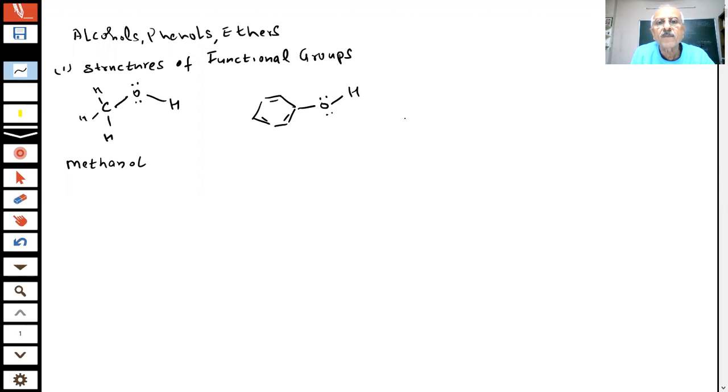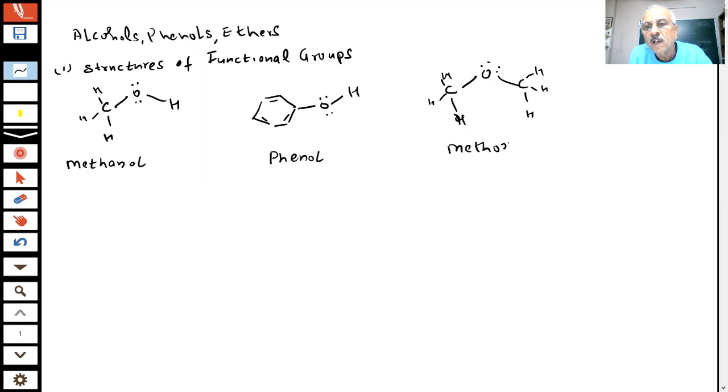And the third one, which I have with me, is ether. If I write ether, how will it look? This is my ether. There are again two lone pairs of electrons present here. So this is the structure of methanol, this is my phenol, and which compound is this, students? This will be ether, methoxymethane.